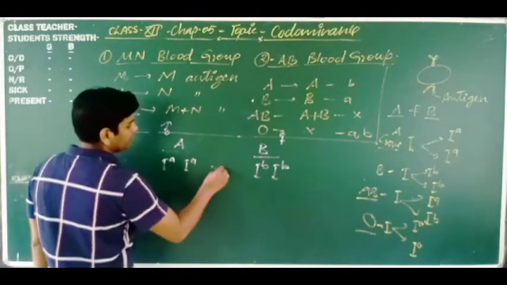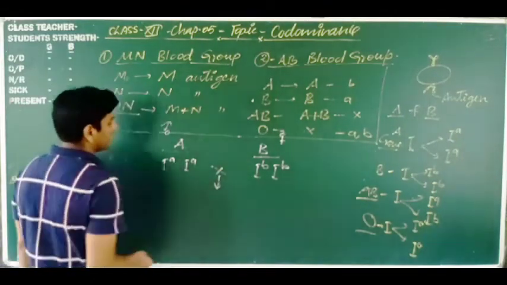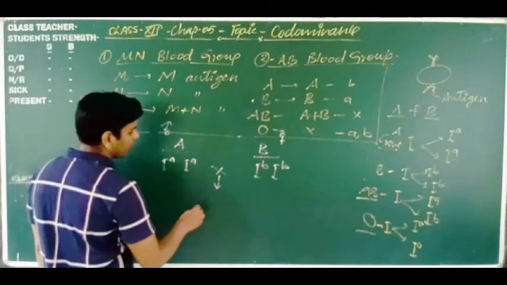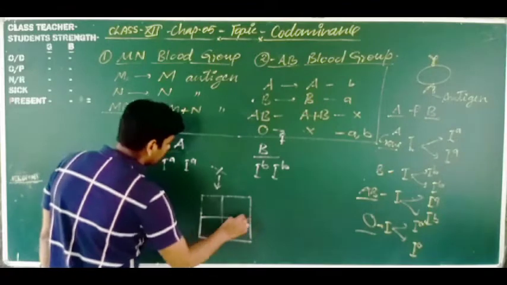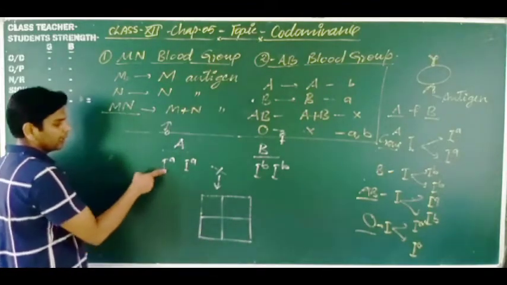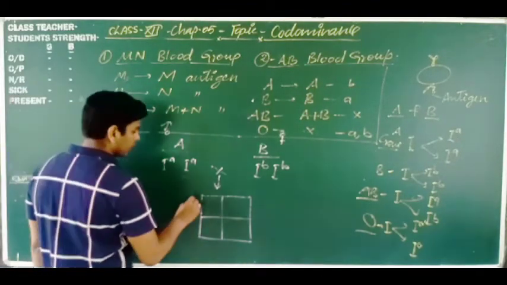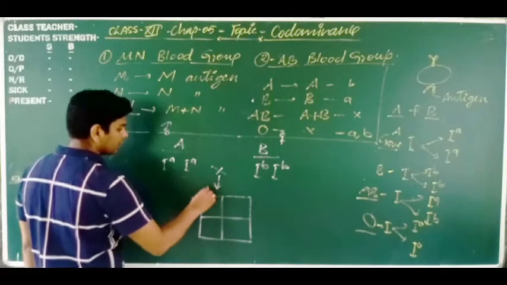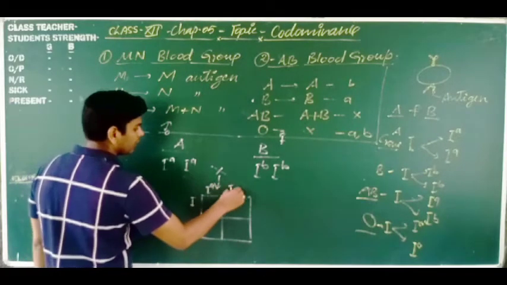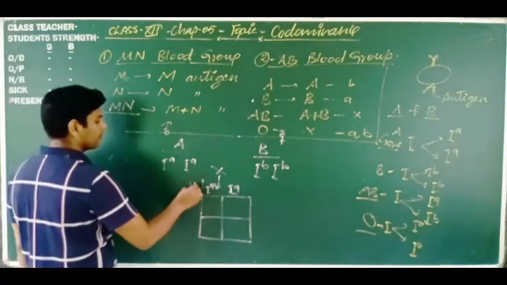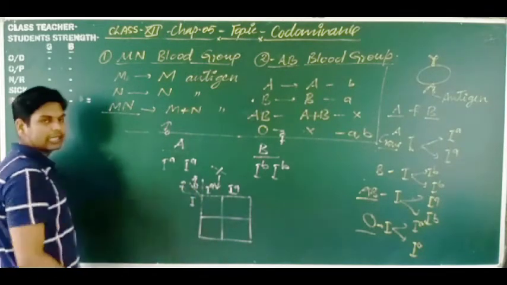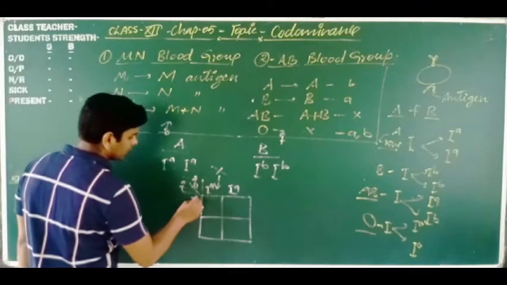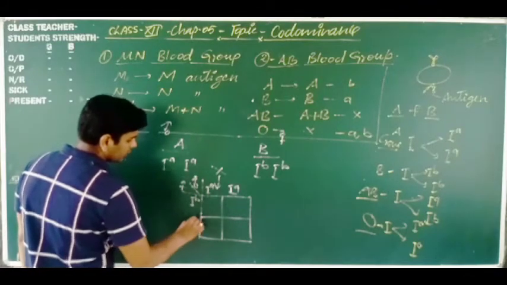So if we make the cross of these two parents, which combinations will we find? Here we will find like this. Two gametes will form, IA, IA. These are the male ones, because I told you we put the male horizontally and the female gamete vertically. Here IB, IB.